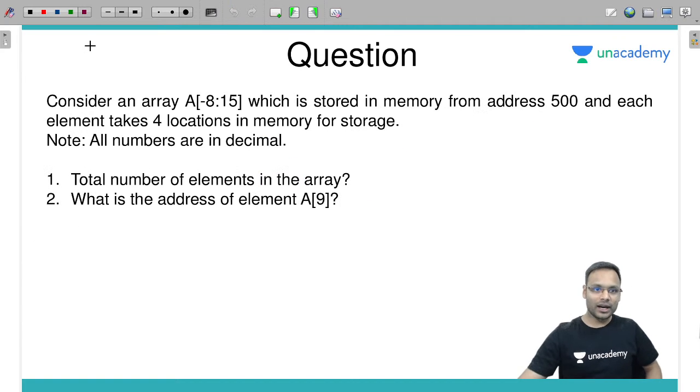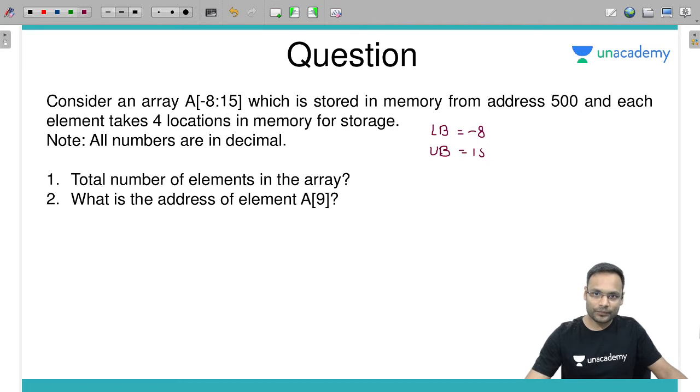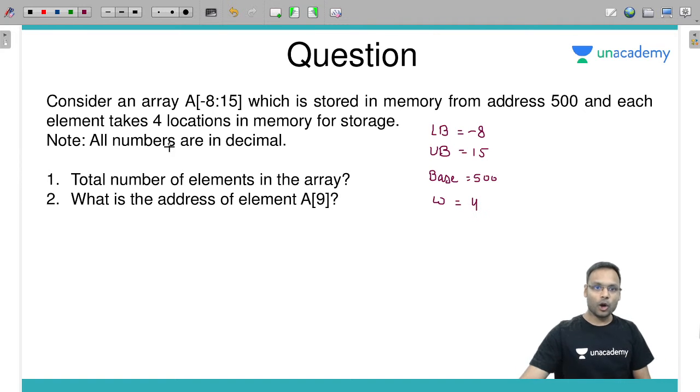Okay, next one. Another question on arrays. Consider an array A from -8 to 15. So -8 is the lower bound of the array, and the upper limit is index 15. It is stored in memory from address 500, so the base address is 500. Each element takes 4 locations in memory for storage, so element size W is equal to 4. All the numbers are in decimal.